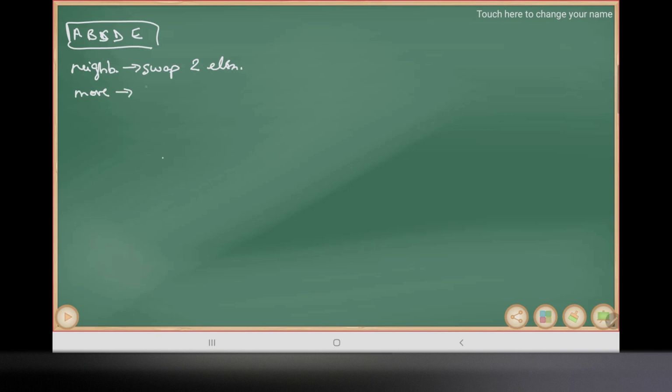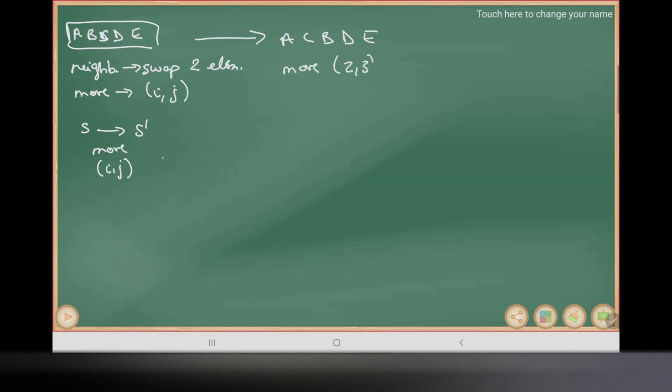So let's say our move, we swap, let's say, indexes I and J. So if we have a certain solution S, we get to a new solution S prime by swapping a certain I and J. So let's say if we want to move from this solution to another solution, A, C, B, D, E, we reach this solution. So our move would be swapping indices 2 and 3. So now the inverse move is stored in the taboo list and it is forbidden.